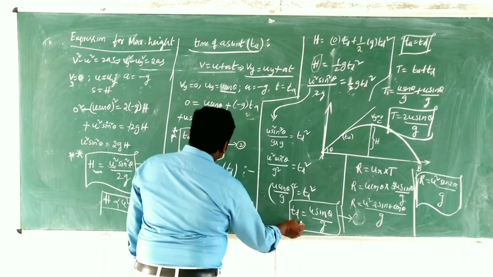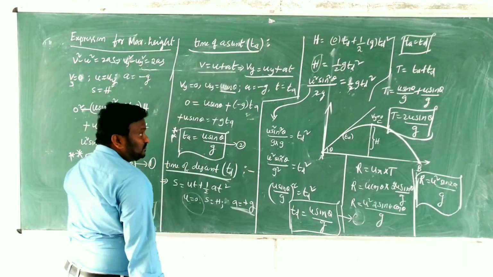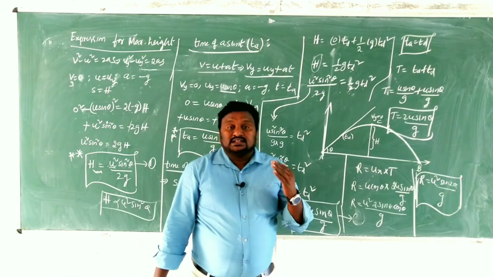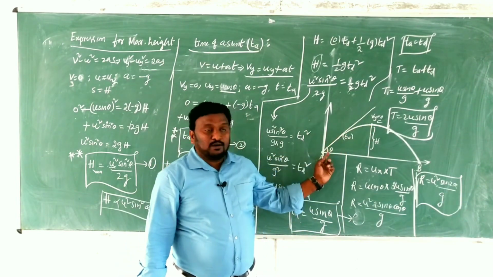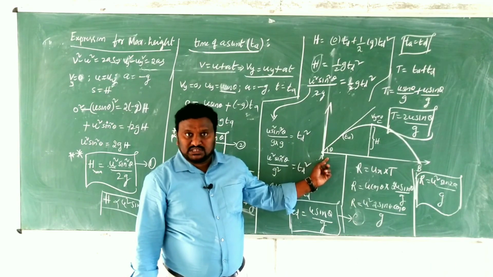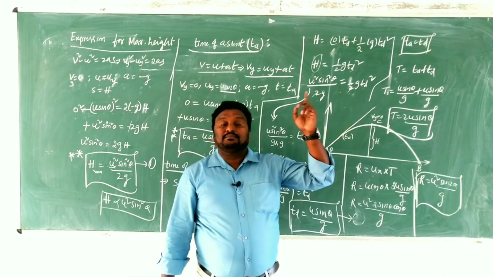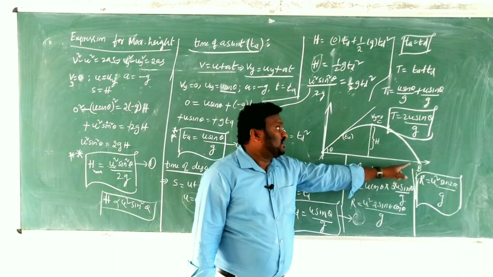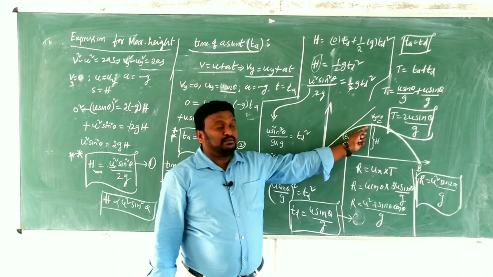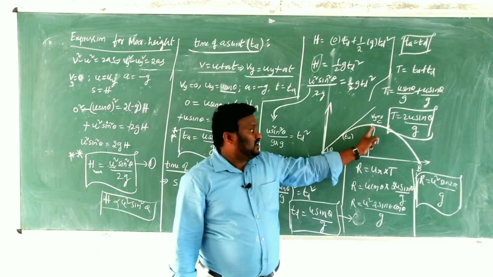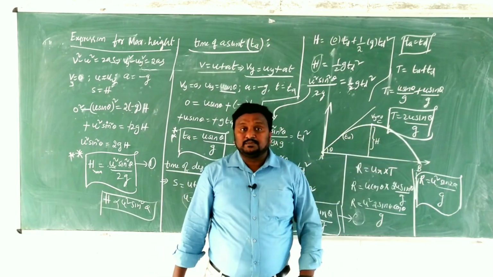This is the time of descent, and this is the time of ascent. That means the time taken by the projectile to reach the maximum height from the ground should be equal to the time taken by the projectile to reach the ground from the maximum height. Here to here, the time taken by the body is the same as here to here. TA is equal to td.